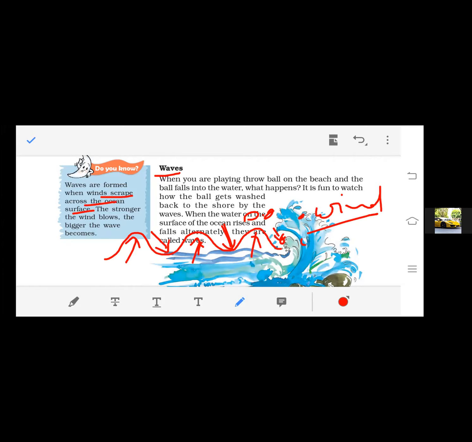So where and how do the waves generate? Due to the presence of wind. If the wind blows intensively, at very high speed, the waves will be higher, right? The bigger waves will become, because the waves get the energy to move from the wind.